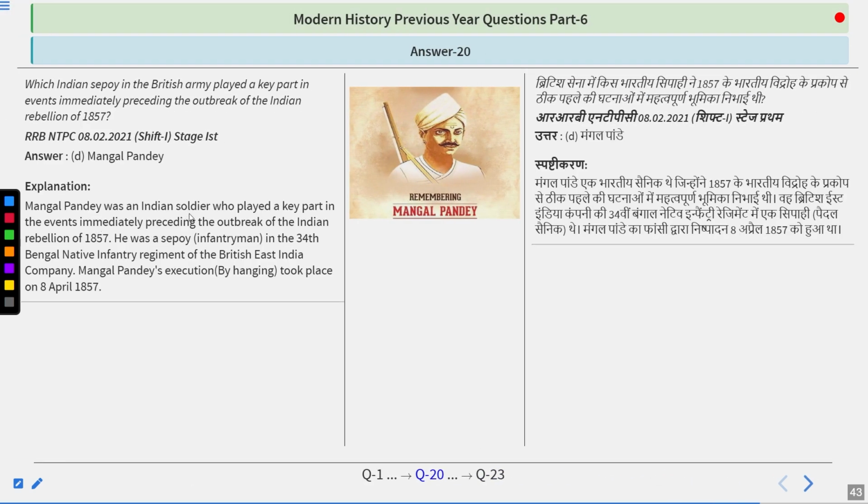So Mangal Pandey was an Indian soldier who played a key part in the events immediately preceding the outbreak of the Indian Rebellion of 1857. He was a sepoy infantryman in the 34th Bengal Native Infantry Regiment of the British East India Company. Mangal Pandey's execution took place on 8th of April 1857. So the answer is Mangal Pandey. Remember his name. And after he was hanged, the revolt started from Meerut on 10th of May 1857, and they declared Bahadur Shah Zafar as their leader.